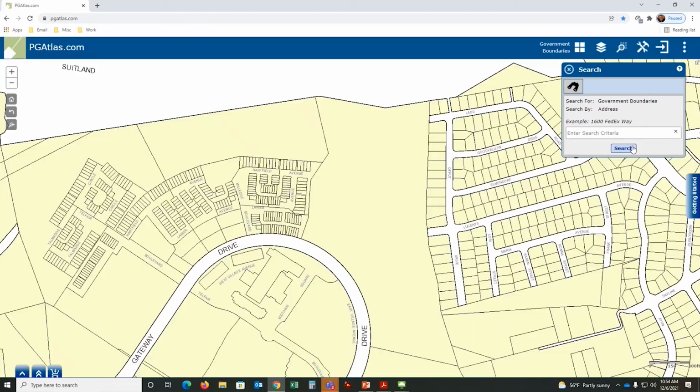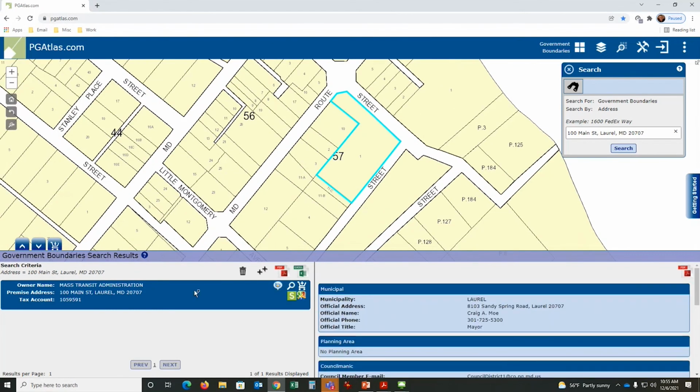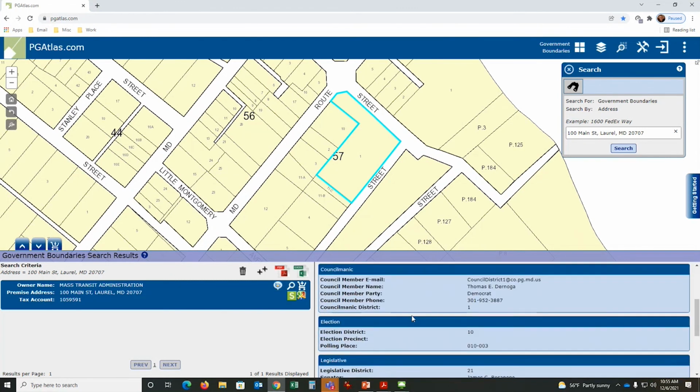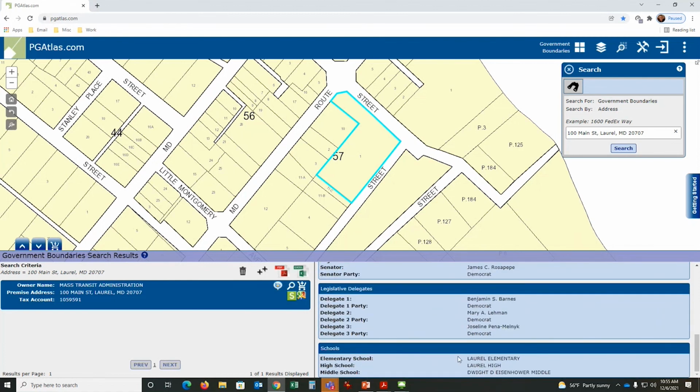Government boundaries is a real simple data set where I can do 100 Main Street. I can click here, and what this will do is zoom in on 100 Main Street. I now know the mayor of Laurel, that's their property. There is no planning area, the council members, the election districts, and so forth. And basically what school my kids will be going to. So another way to get more information.